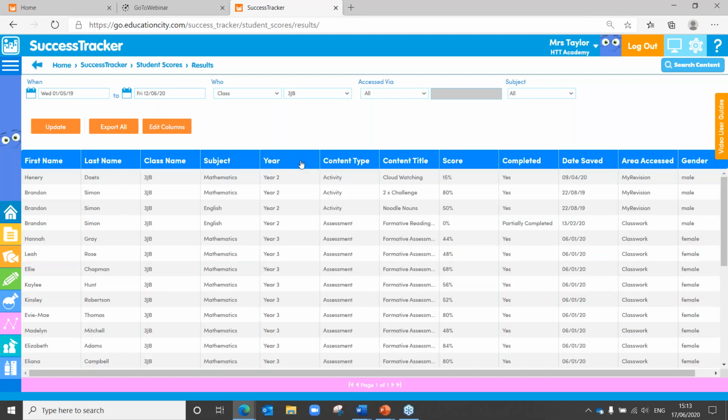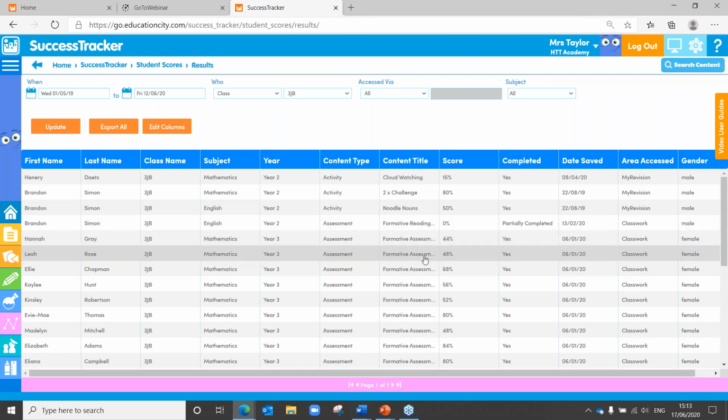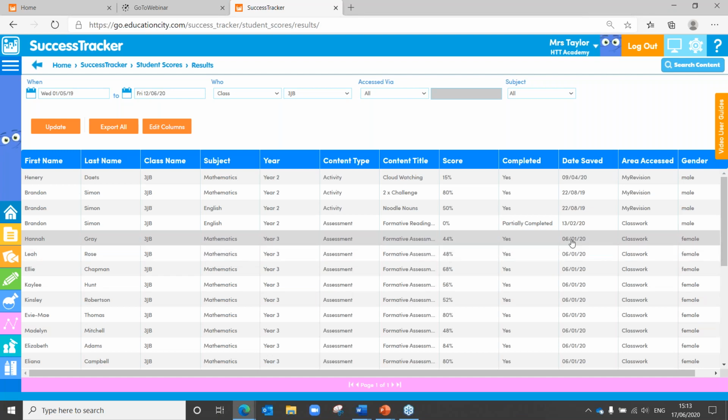You'll see just here, you can view year 2 and year 3 work. All teachers that are logged into Education City will be able to view this. But if you did need to create that report, you can do so by exporting it just there. And you can have a look as well for particular assessments. You can see here this formative assessment. You can go through there. You can filter down to just that date.